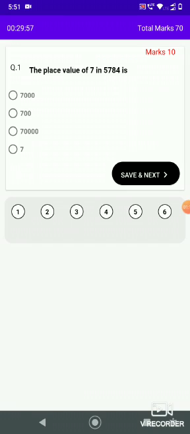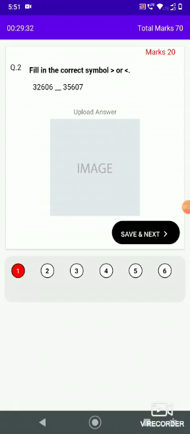Then you have to attempt the questions. So your timer has now started. So you will be able to see the marks. Just attempt the question, like I am attempting. After assigning a correct answer, just click on save and next.